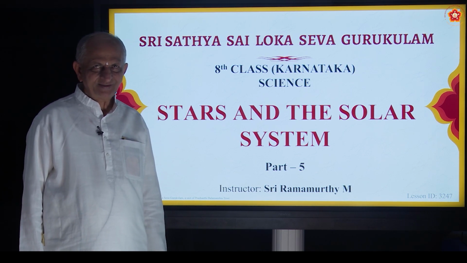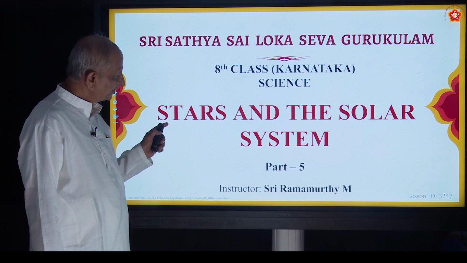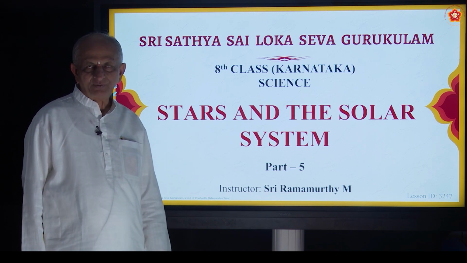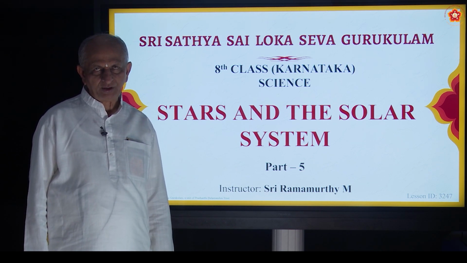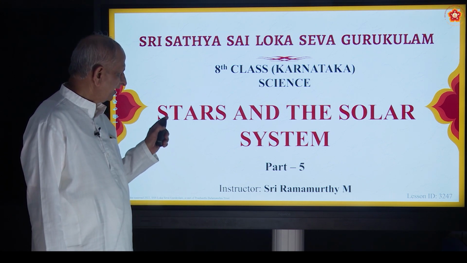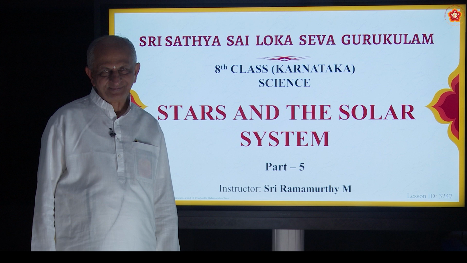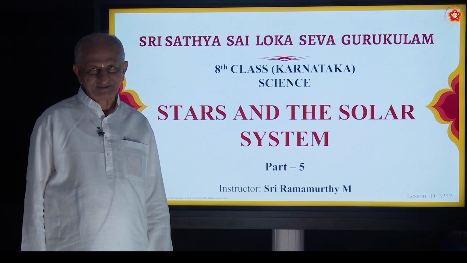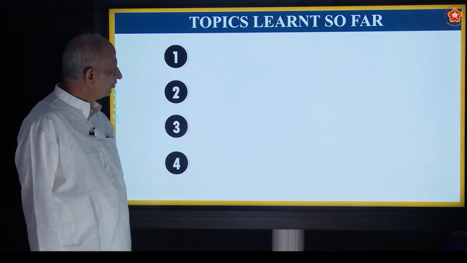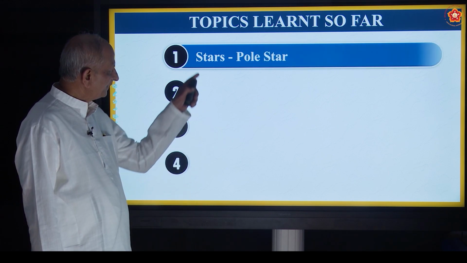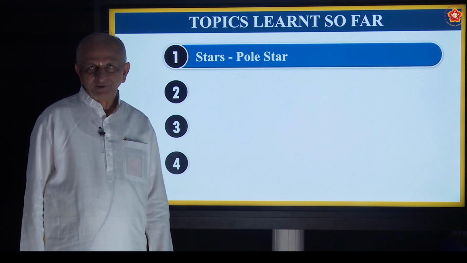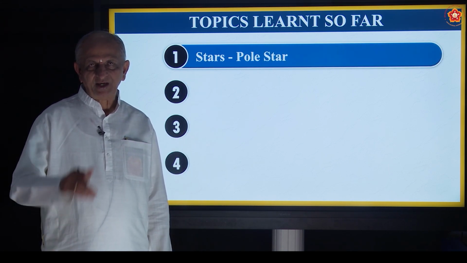Okay, we will just revise what you have seen, a very beautiful lesson as stars and the solar system. Correct? I think you enjoyed the previous class. Now we have seen what is meant by stars. What is a star? It is a heavenly body.